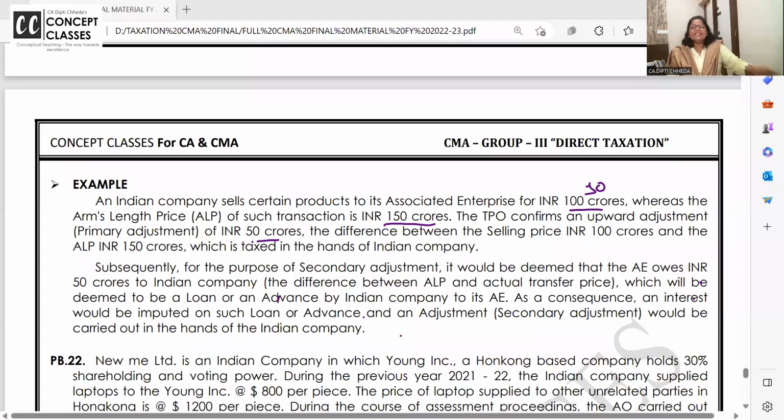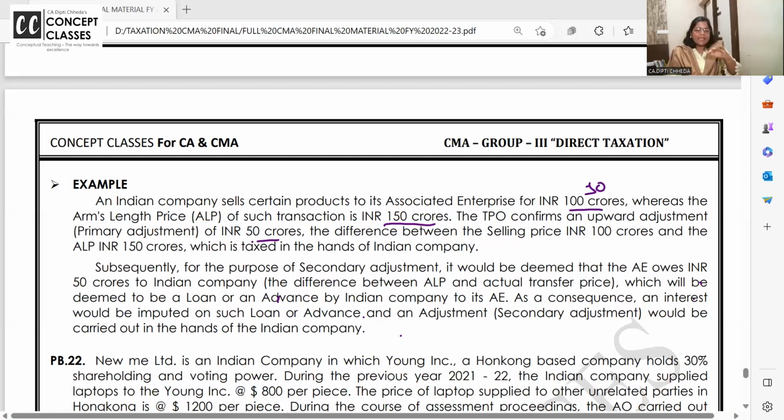So tell me, is this example clear to all of you? Once again, I will say the gist and then we will continue, because in exam, very easy and scoring questions are asked. Primary adjustment is when I am taking, instead of my actual price, arm's length price, increasing the income and paying tax on extra income. Done. Secondary adjustment is when this primary adjustment or the transaction exceeds 1 crore.